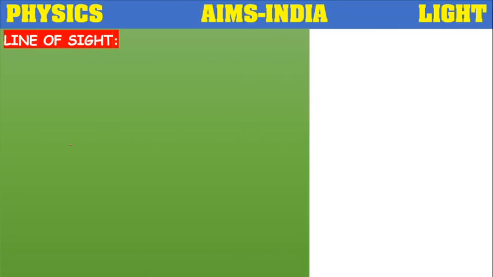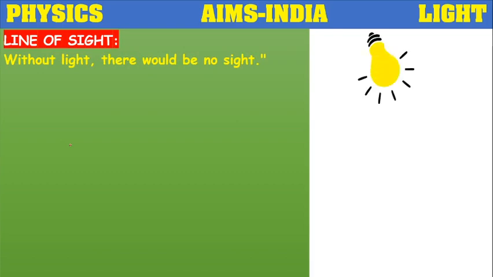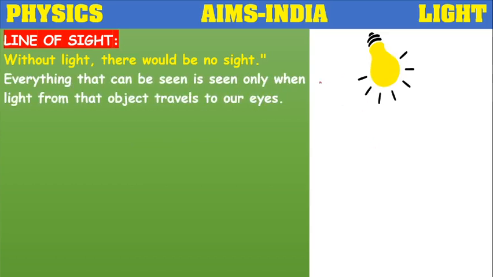So we have to see what this is. Line of sight. Already we learned that without light there would be no sight, but in today's video we are going to learn about line of sight. Suppose we have a room, we have a classroom, and we have a bulb in the classroom. So everything in the room that can be seen, so whatever objects present in this room, that everything can be seen only when light from the object reaches our eyes.